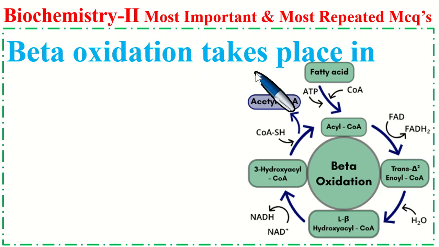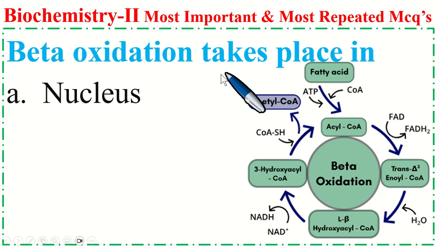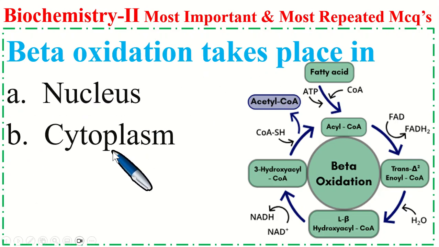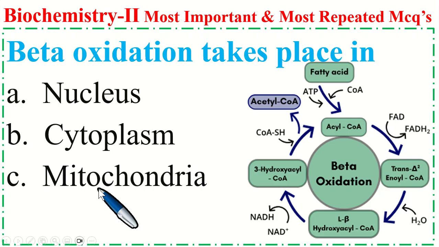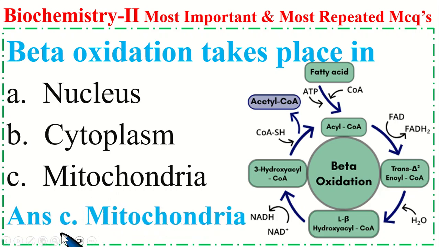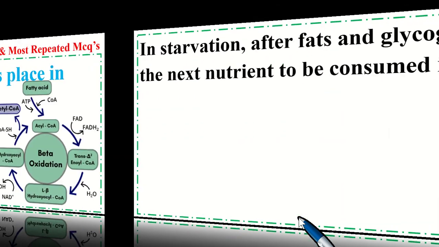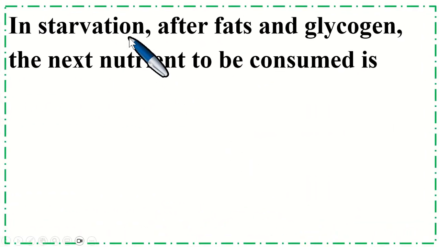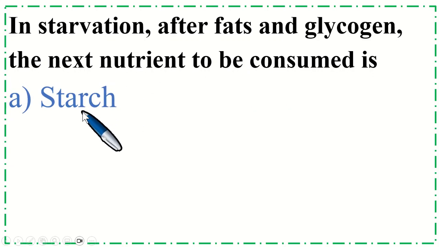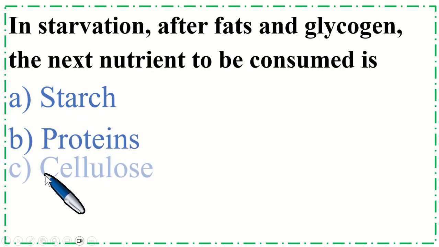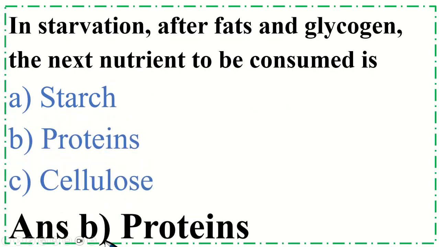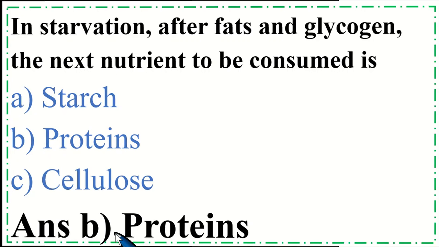Beta oxidation takes place in option A nucleus, B cytoplasm, C mitochondria. Correct option is C mitochondria. In starvation, after fats and glycogen, the next nutrient to be consumed is option A starch, B proteins, C cellulose. Correct option is B proteins.